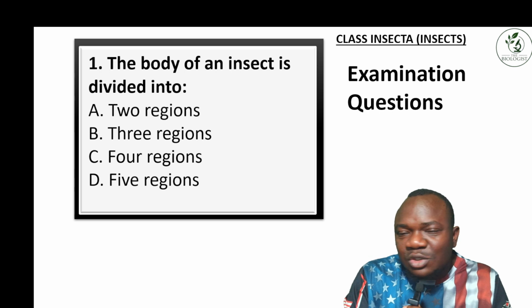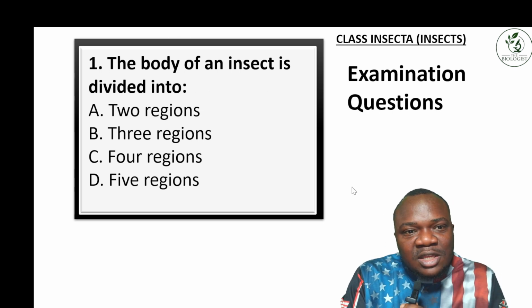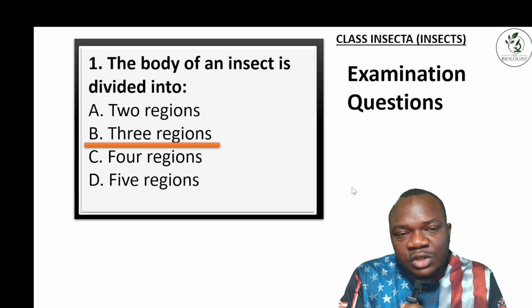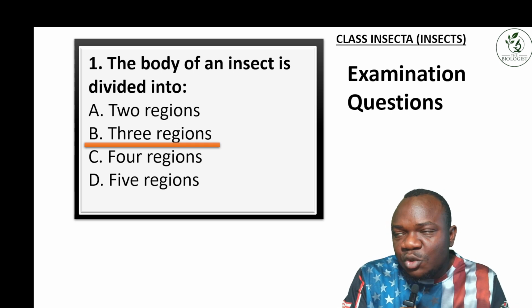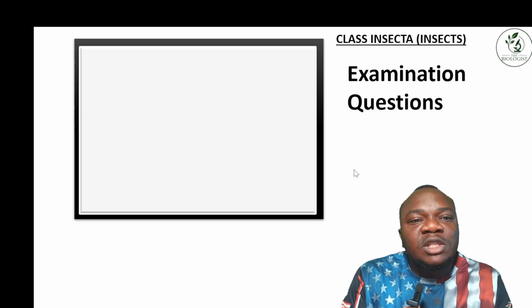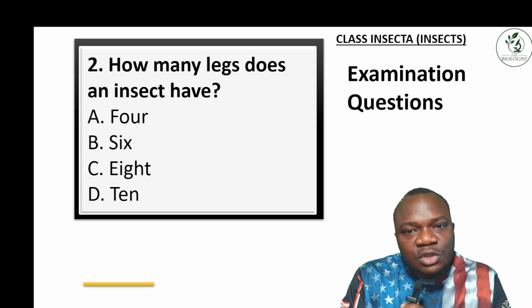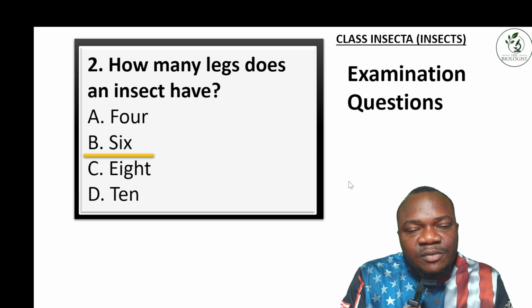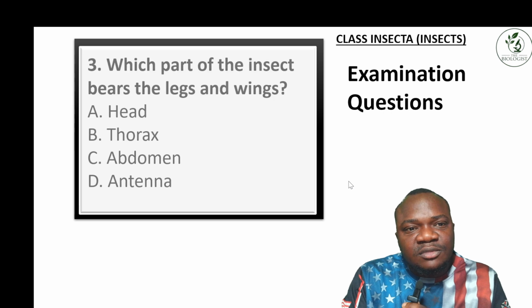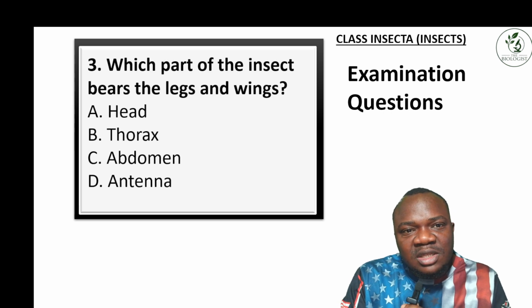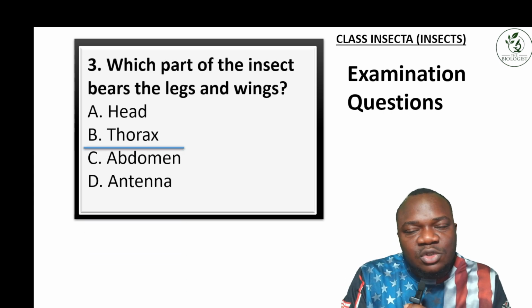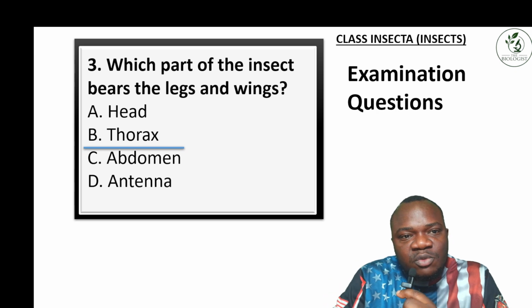It's not a question that's very important for us to know. The body of an insect is divided into three regions: the head, thorax, and abdomen, like I mentioned before. And the next question: how many legs does an insect have? They normally have 6 legs. And which part of the insect bears the legs and the wings? The thorax. It bears the legs and the wings.